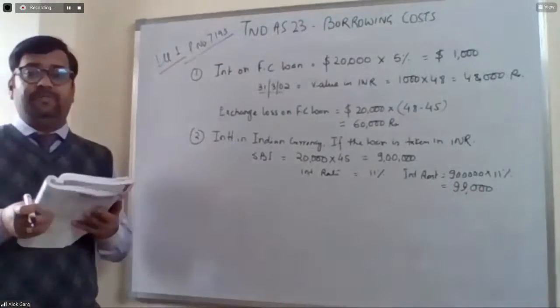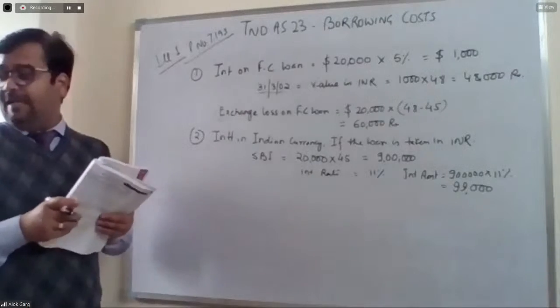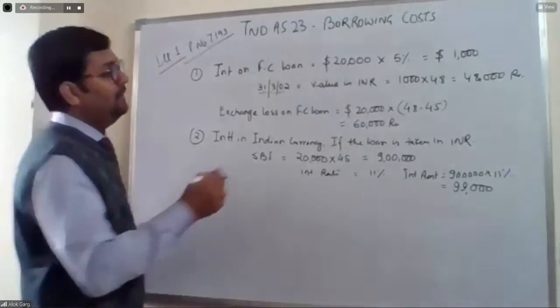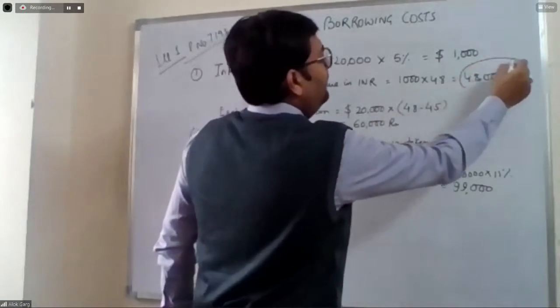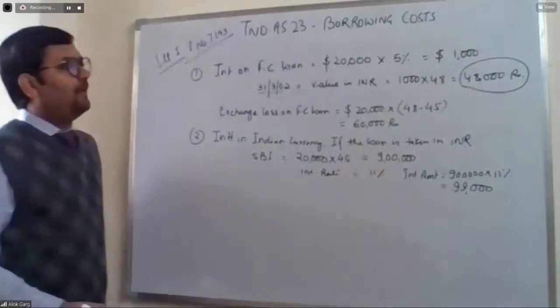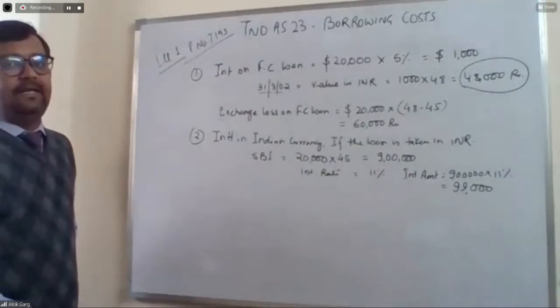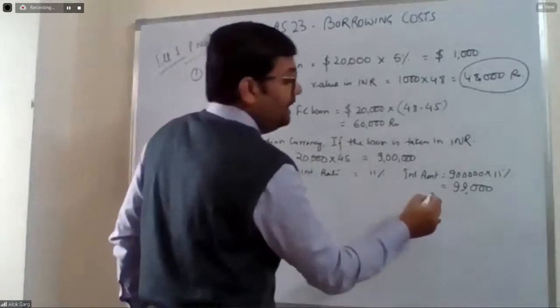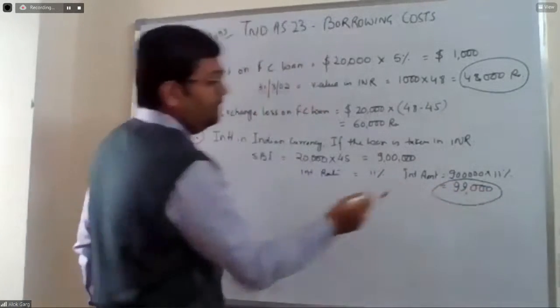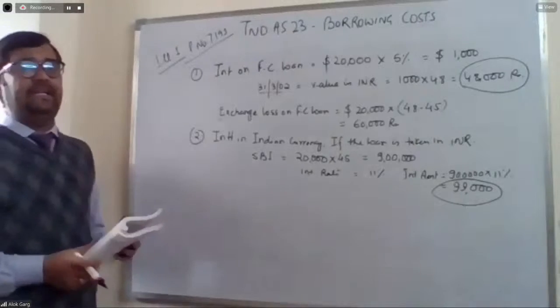If we compute the foreign currency interest in INR, it is 48,000 rupees. If we take an Indian rupee loan, then the interest amount is 99,000 rupees.